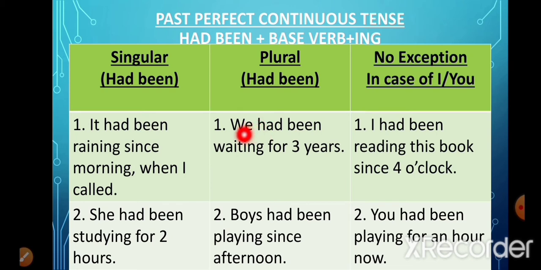Look at this sentence. We had been waiting for 3 years. Now the subject we is plural and we have used had been with it and we have added ing to the verb wait. Boys had been playing since afternoon. Now let's look at the cases of I and you. I had been reading this book since 4 o'clock. You had been playing for an hour now. Now in both these sentences, the subject is I. In this sentence, the subject is you, but we have still used had been.